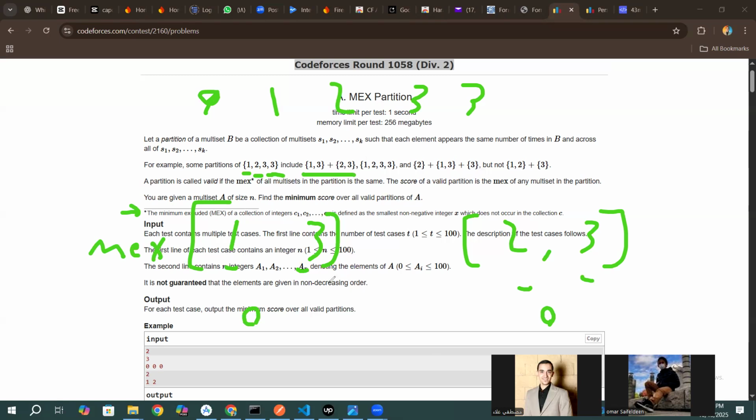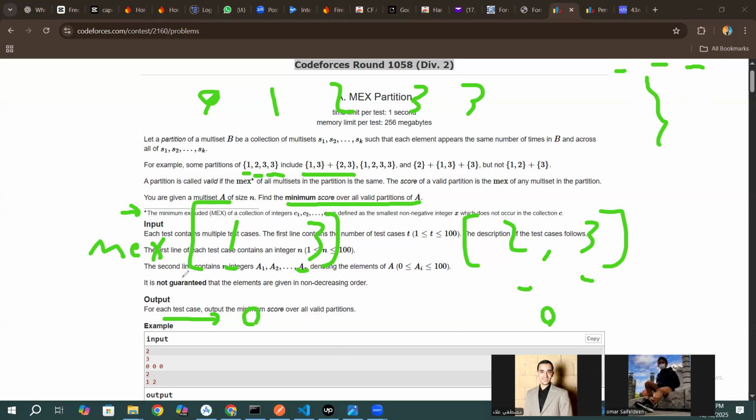Okay. What's the score of a valid partition? The score of a valid partition is the mex of any of them. In the question, we are asked to output the minimum score. So consider we have many valid partitions, each of them has a score. Our goal is to find the minimum score. Okay, so that's the problem.